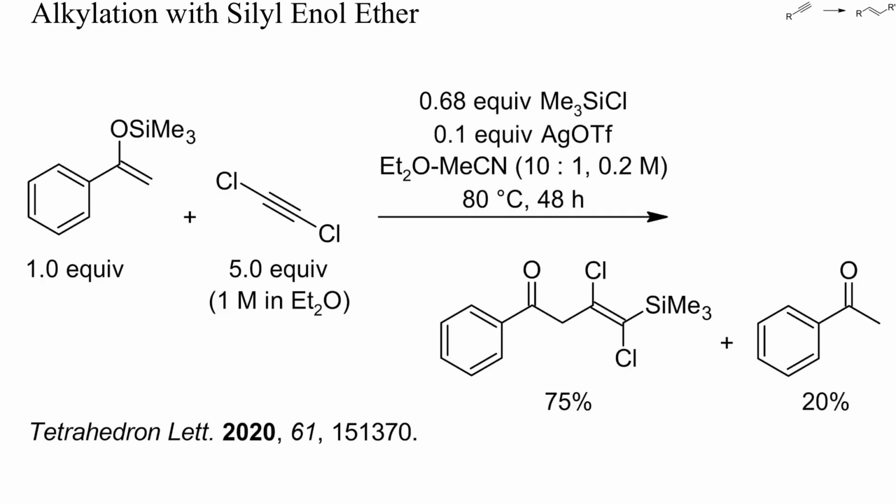Instead of enolates, also silyl enol ethers can be used as nucleophiles to alkylate alkynes. In this example, the electrophilicity of the alkyne was enhanced with 10% of silver triflate and chlorotrimethylsilane.